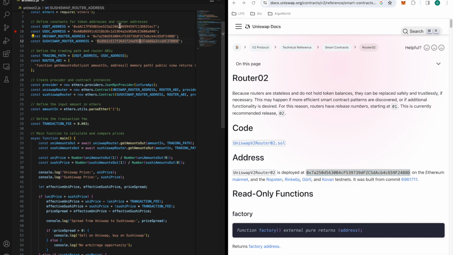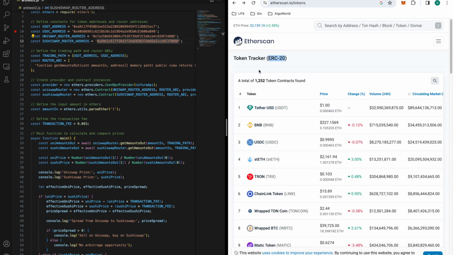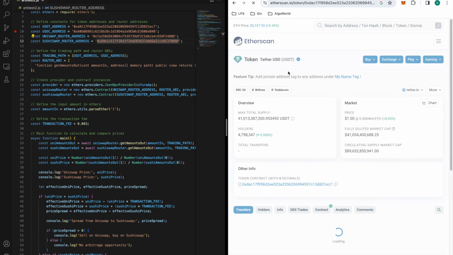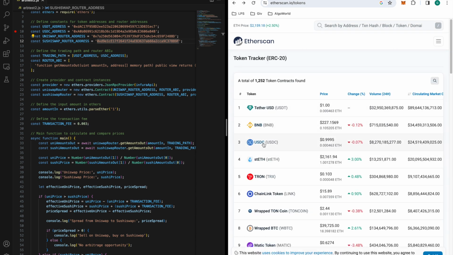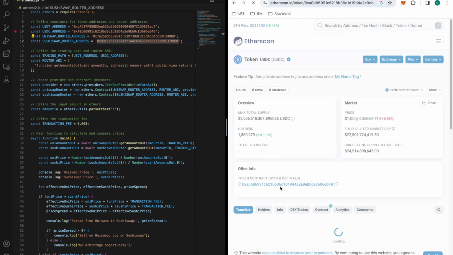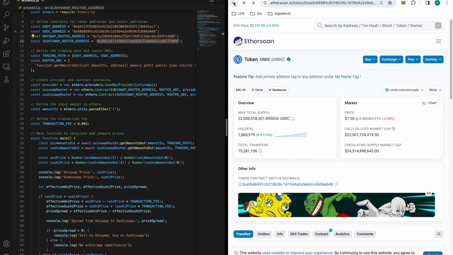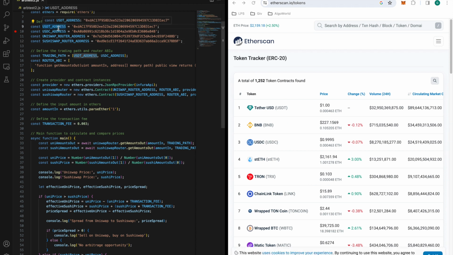Now I'm using USDC and USDT. So you can again go to etherscan.io, search there USDT, USDC, and same thing. Copy the contract. The token contract is here. Same thing with USDC. The contract is right here. So that's all you need to do. And you need to put it in a variable for both of them, for all four of them. That's basically what I did there.